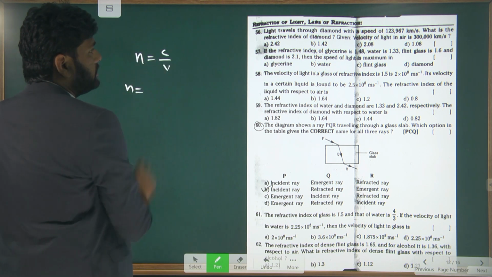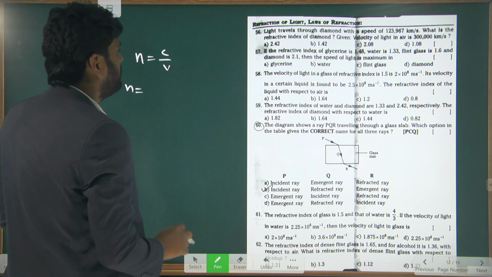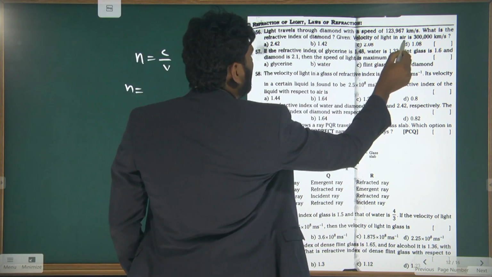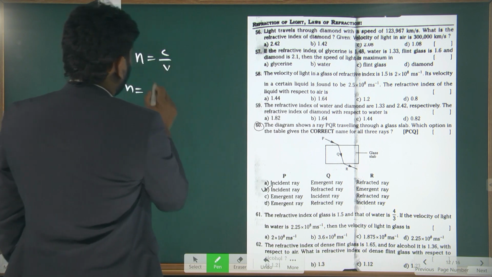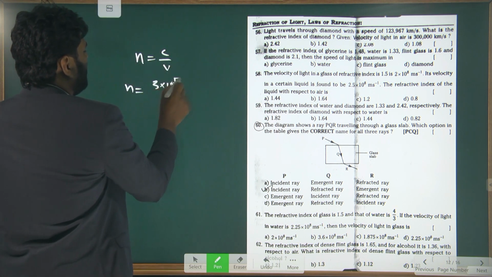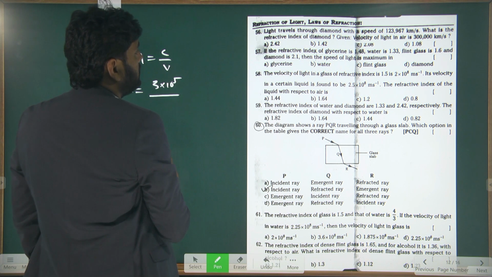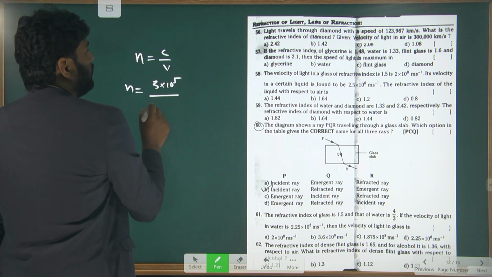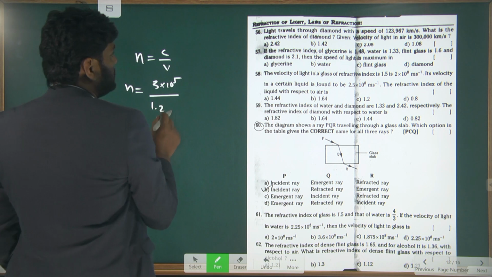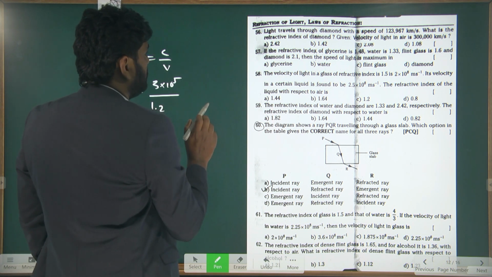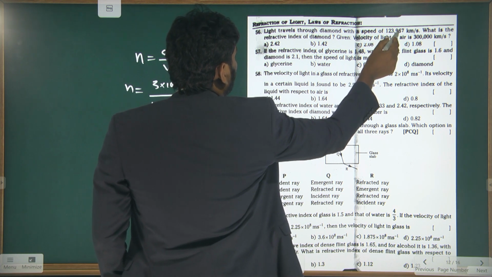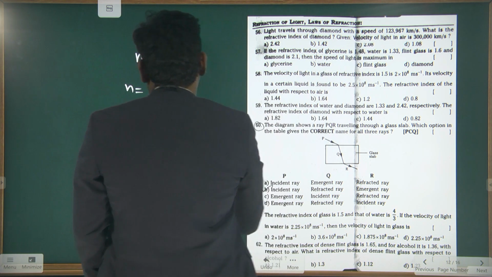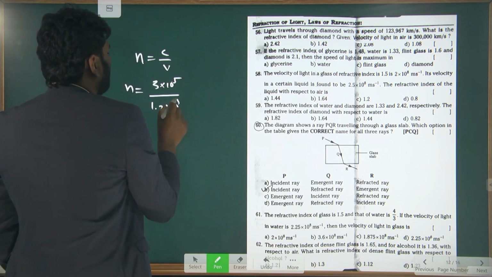So n is equal to c, the velocity of light in air, which is already mentioned here, 3 into 10 power 5, upon 1.2 into 10 power 5.